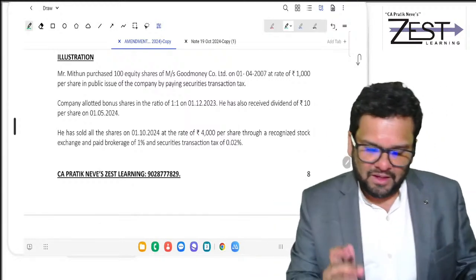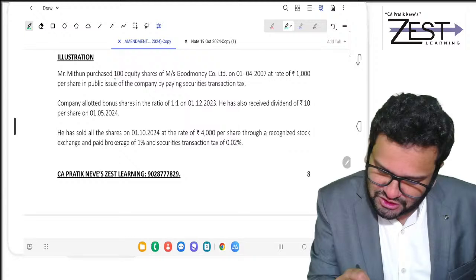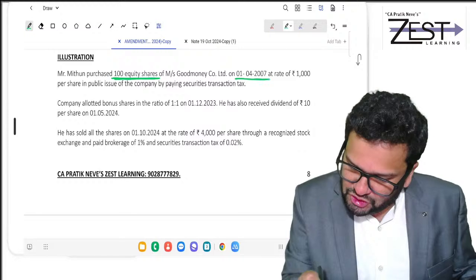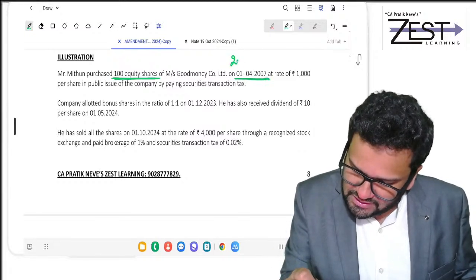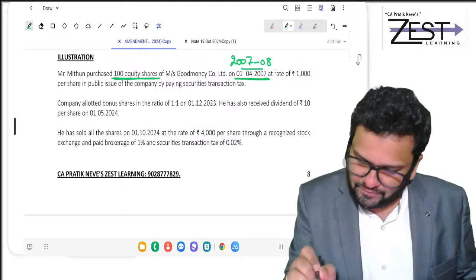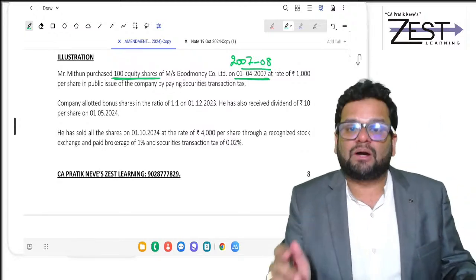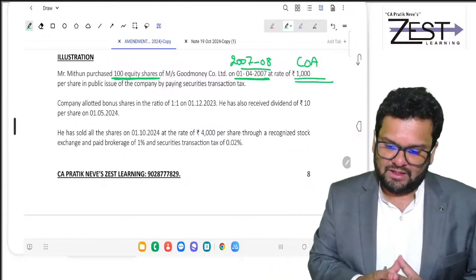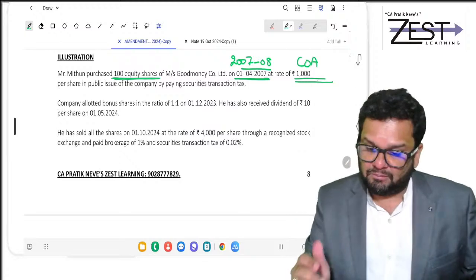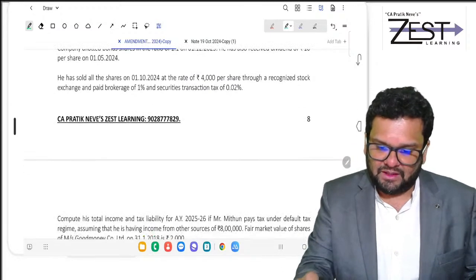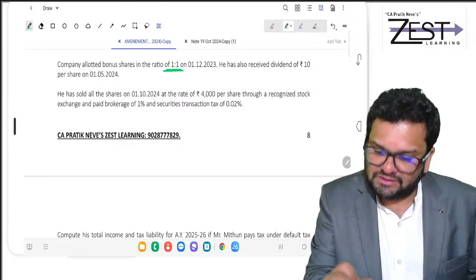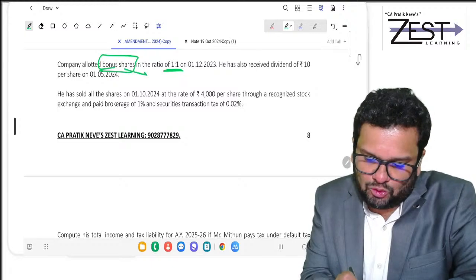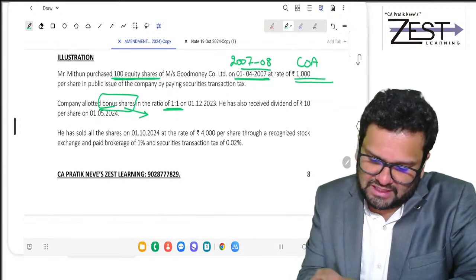See, Mr. Mithun has purchased 100 equity shares of Good Money Company Limited on 1st July 2007, they are equity shares of this company. 1000 is the cost of acquisition in a public issue of a company by paying STT. Company allotted bonus shares in the ratio of 1:1. So friends, bonus shares are 100.